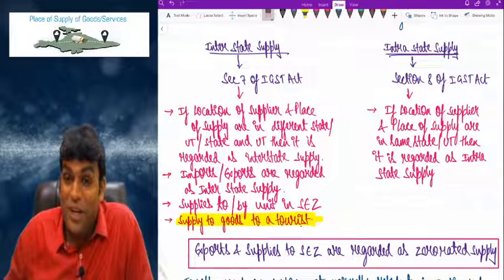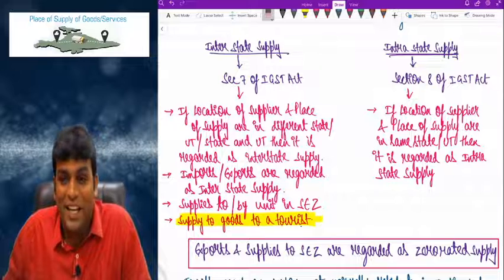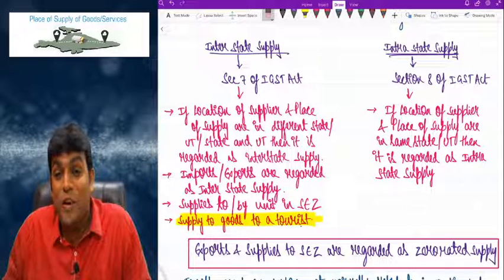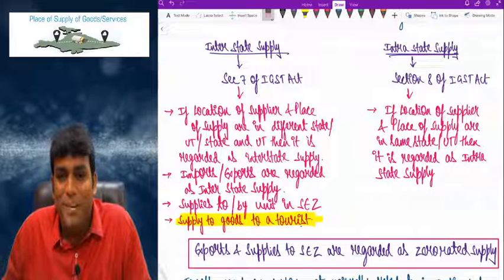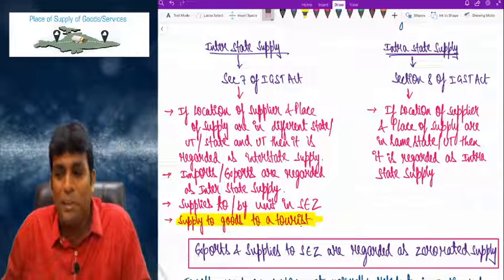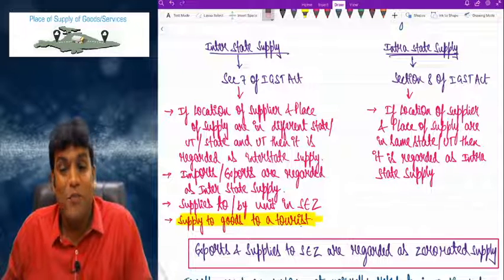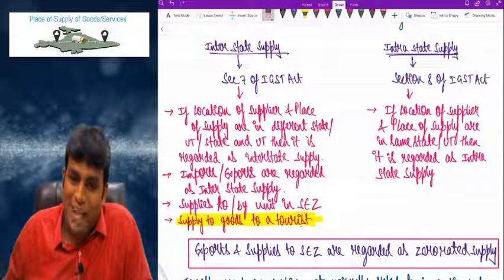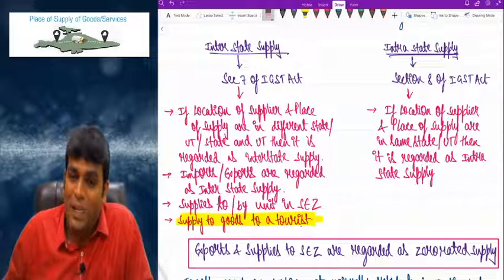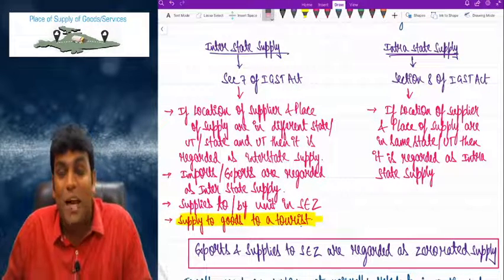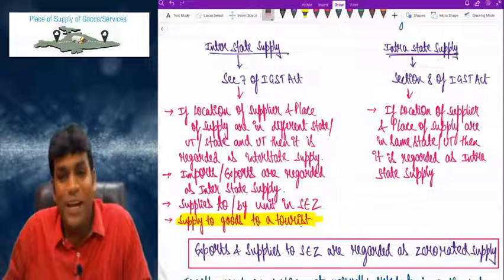But in case of exempted supply, we do not pay output tax and input tax credit is not allowed. So if output is exempted, then input tax credit is not allowed. But if output is zero rated, input tax credit is allowed. And what is covered in zero rated is only exports and supplies to SEZ.